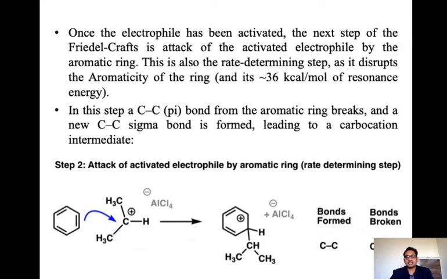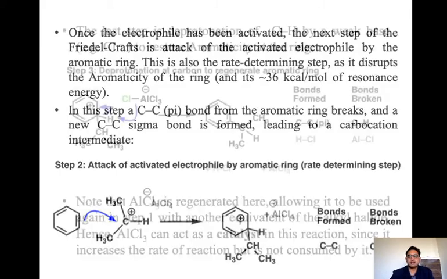Once the electrophile has been activated, the next step of the Friedel-Crafts reaction is the attack of the activated electrophile by the aromatic ring, and this is also the rate determining step. Here the carbon-carbon bond formation takes place, and we get this type of intermediate.